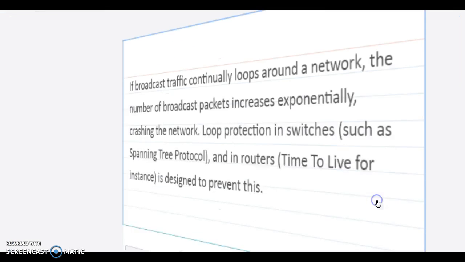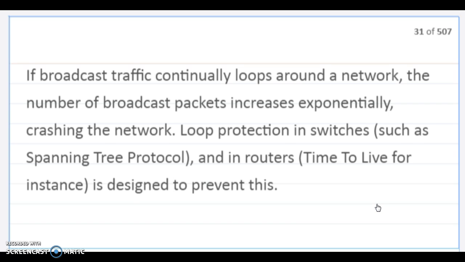Loop protection. If broadcast traffic continually loops around a network, the number of broadcast packets increases exponentially, crashing the network. Loop protection in switches, such as spanning tree protocol, and in routers, the time to live for instance, is designed to prevent this.